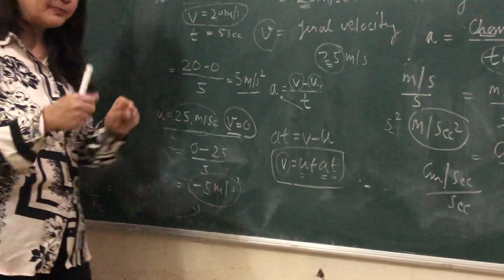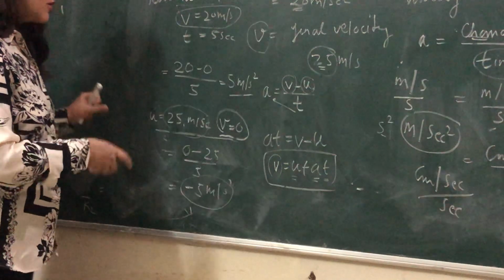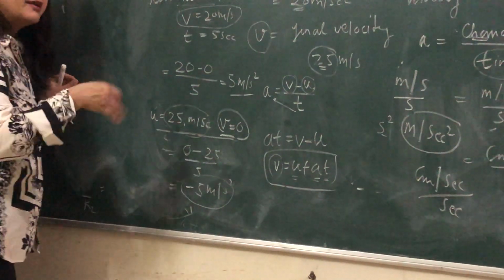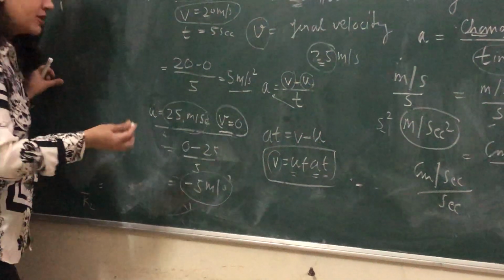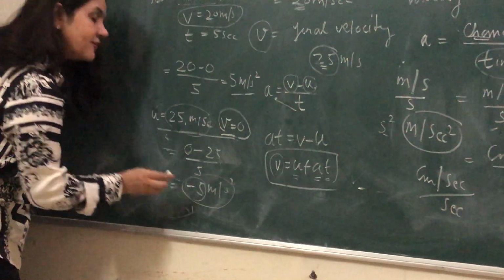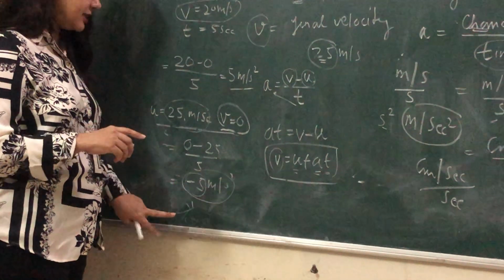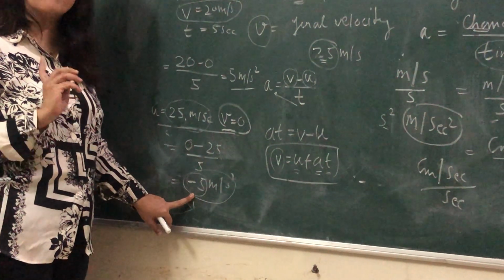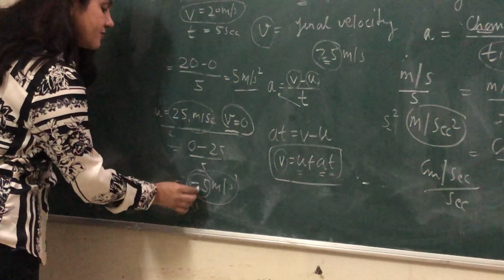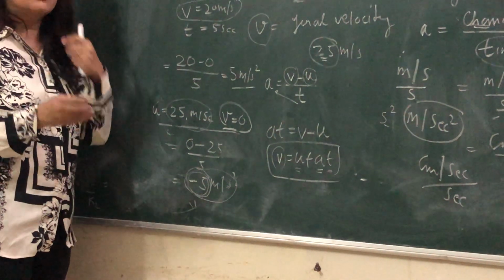That means the car is going into retardation. So in this way you can calculate this acceleration. When the speed of the car retards, the acceleration will always come in the minus. So in this way, minus 5 meters per second squared shows that your car is going